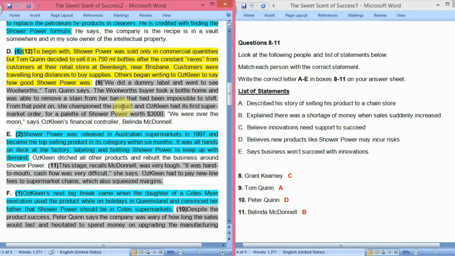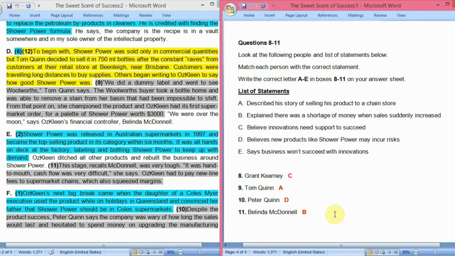She liked the product a lot, and Oskaline had its first supermarket order, which means now we know that this Woolworths was a supermarket, because Oskaline had its first supermarket order for a pallet of shower power worth $3,000. So we can see that this is how Tom Quinn explained how he sold his product to a chain store, the first supermarket order that he got for his company Oskaline. Okay, so this is the explanation, and that is why the answer is A.